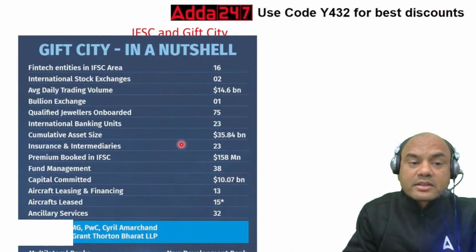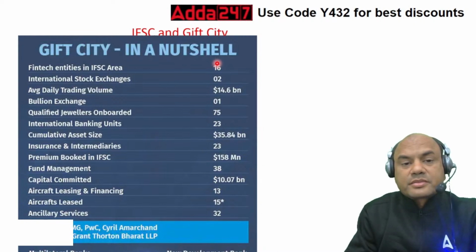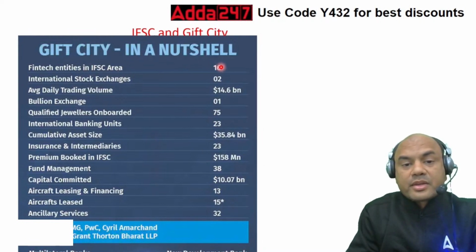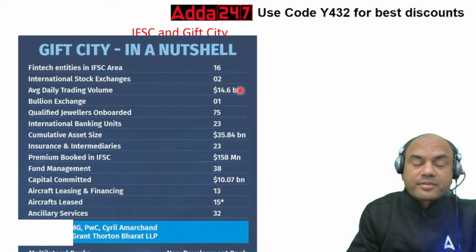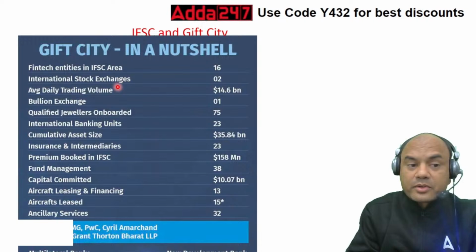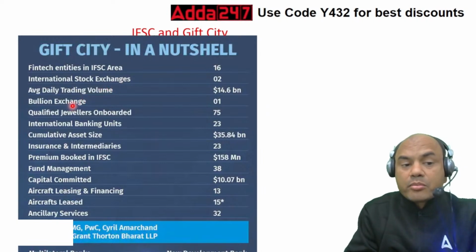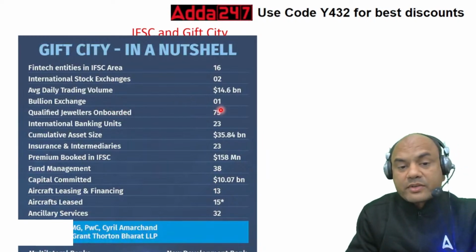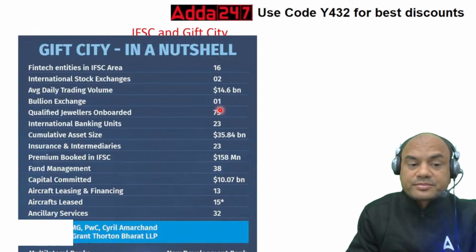How many companies have come? Fintech entities in the IFSC area: 16. International stock exchanges: 2, average daily trading volume 14.6 billion. Look at this, amounts are becoming huge now. Bullion exchange: 1, bullion means gold. Qualified jewelers onboarded: 75 jewelers.